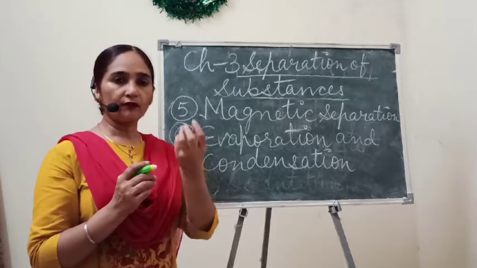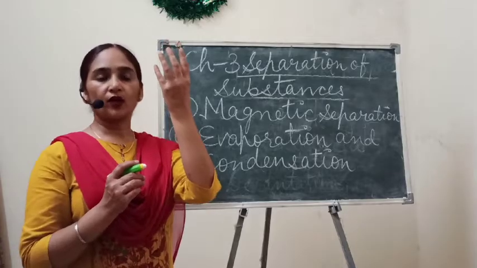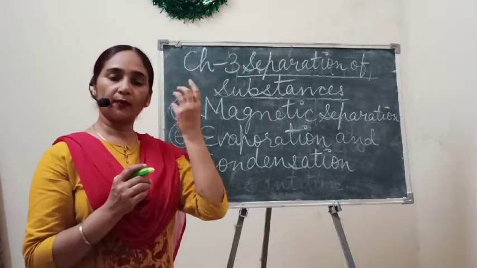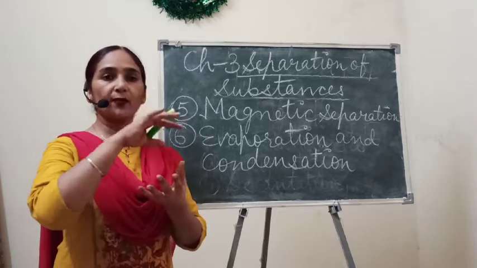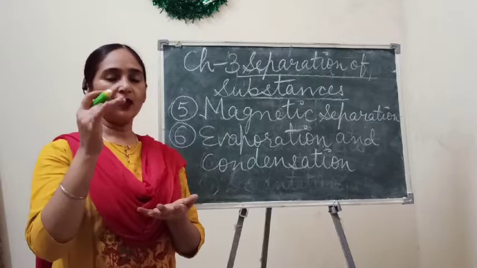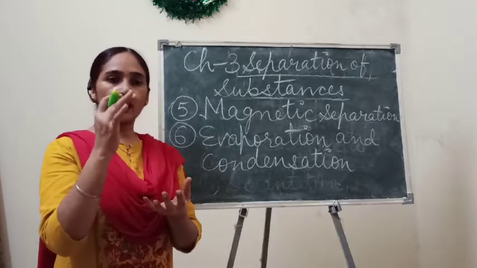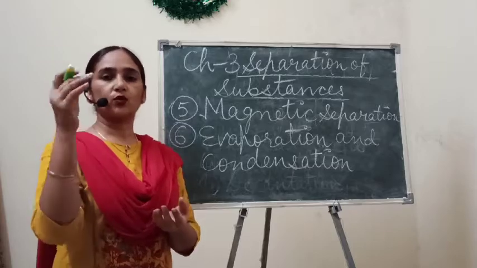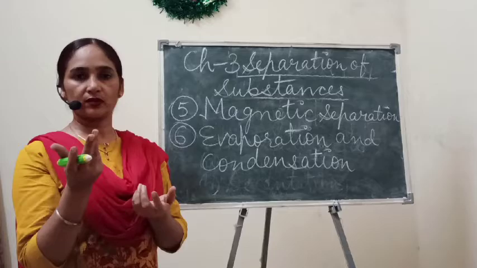With the help of heat, that water evaporates in the form of water vapors. So evaporation takes place first, and when the water vapor cools down at the lid level, then again that water vapor changes from gaseous state to liquid state. That process is called condensation.